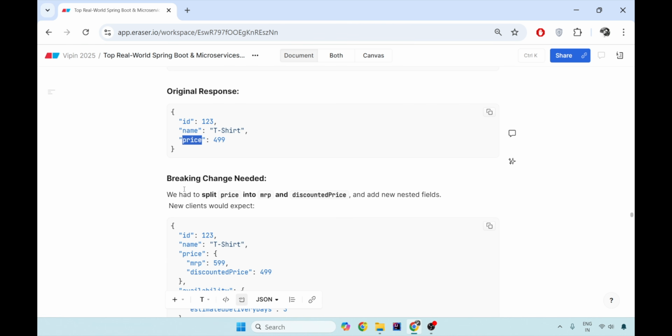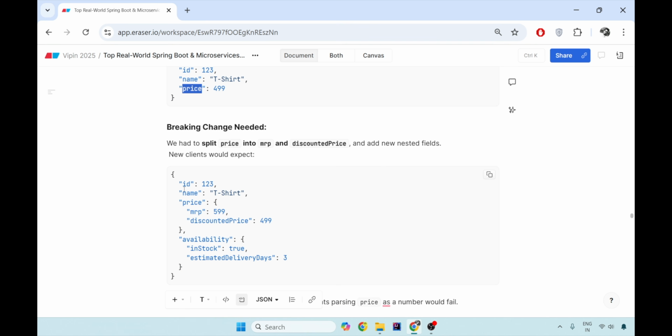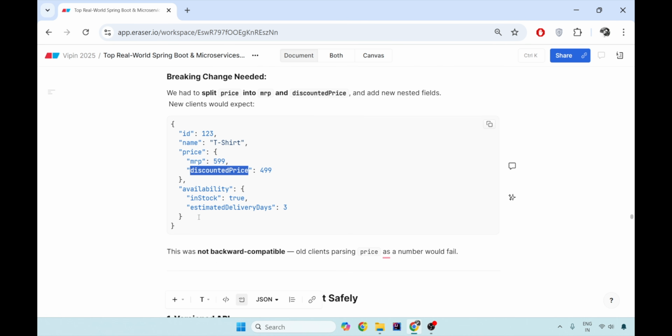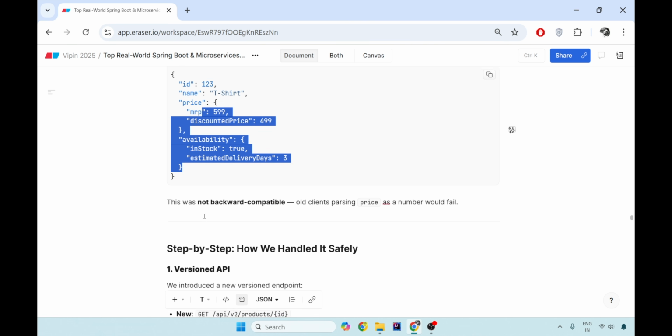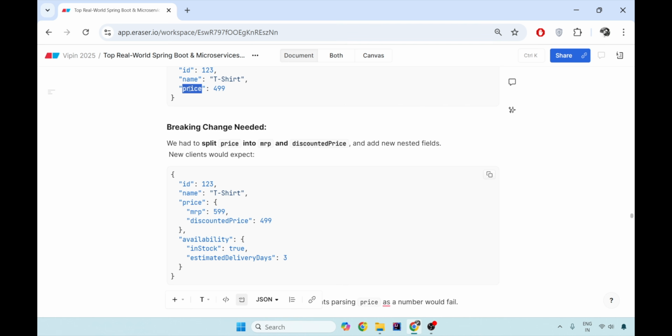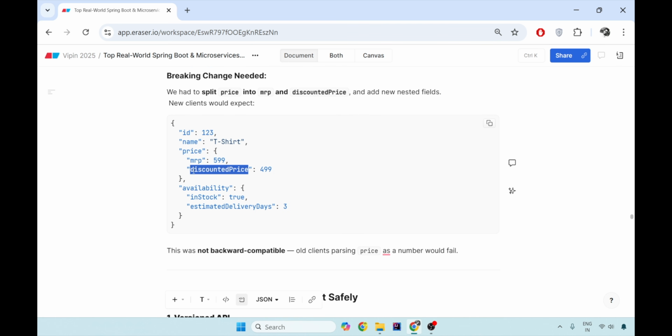Now, suppose I want to change this. I have a sale going on, I have a discounted price, and I have to add the availability in terms of stock and delivery also. Then I can add the price as MRP and discounted price, and I have the stock as available and estimated delivery days as 3. Now this change is not backward compatible, because price initially would be handled as a number. Now this price will be handled as a custom object with the MRP and discounted price. So this is the non-backward compatible change.